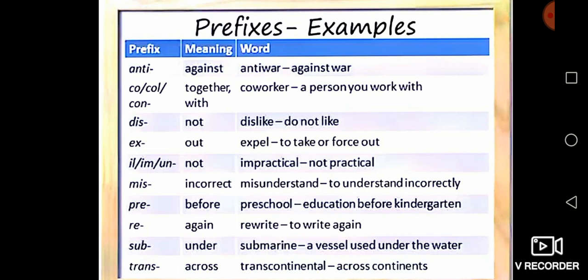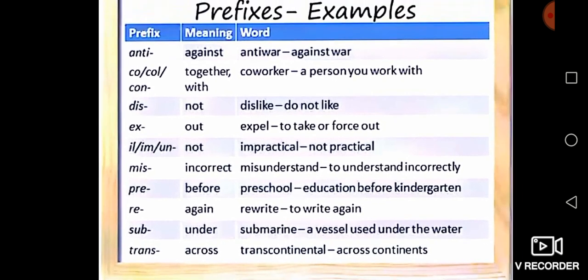Listen, co means together with. Next word is dis. Dis means not. This is a prefix. Like is the root or base of this word. We add a prefix before the word like. Listen carefully, its meaning is do not like. Dislike, do not like.